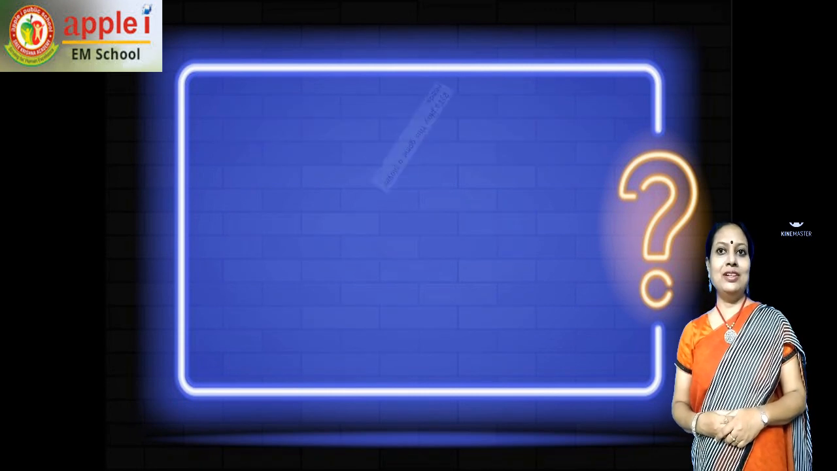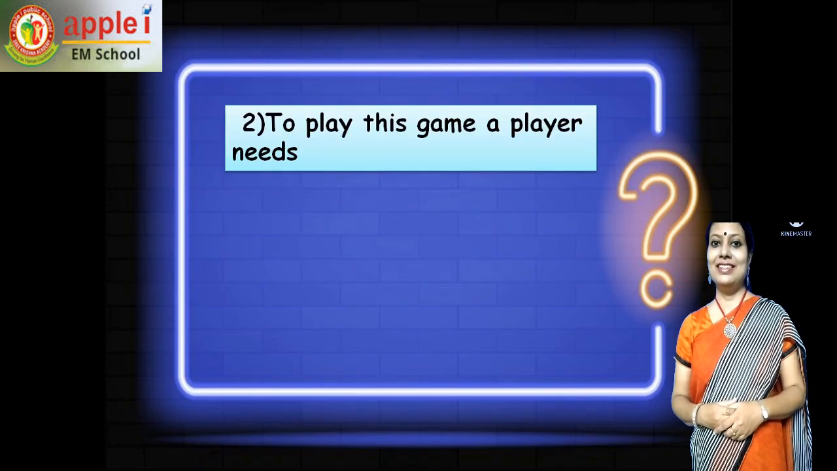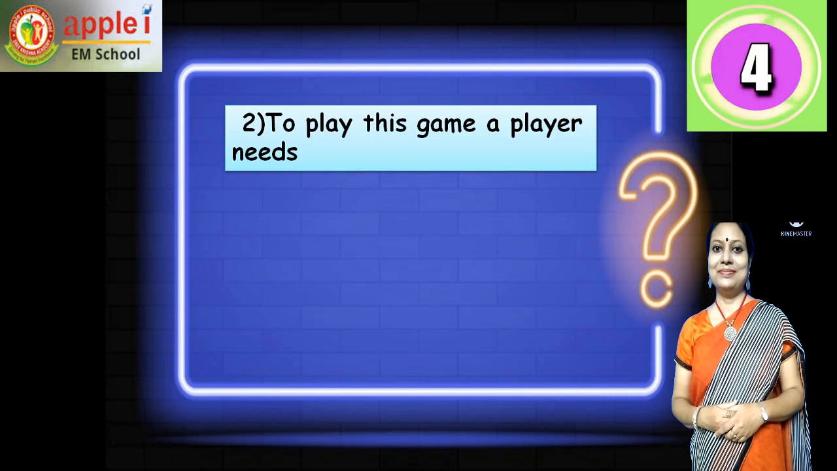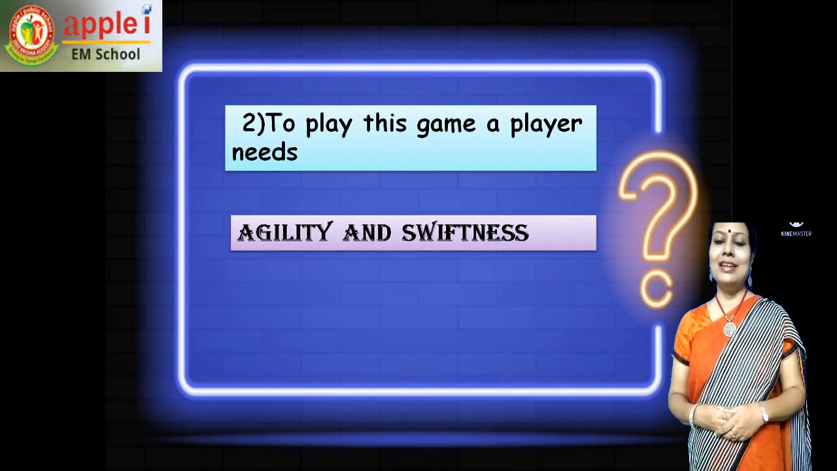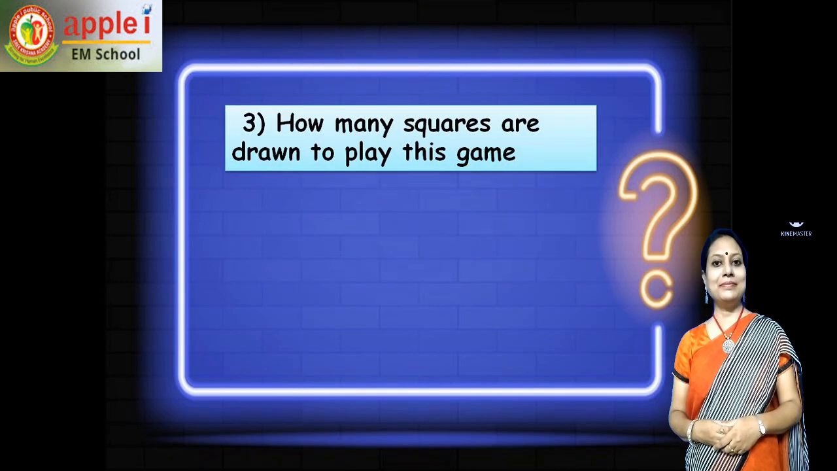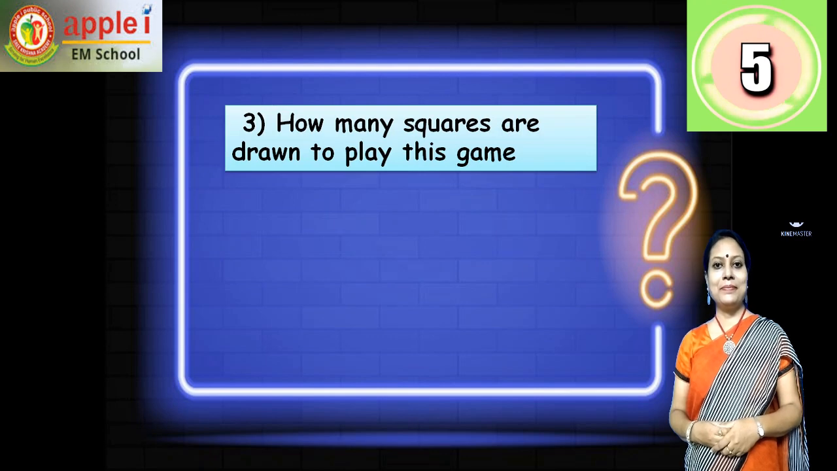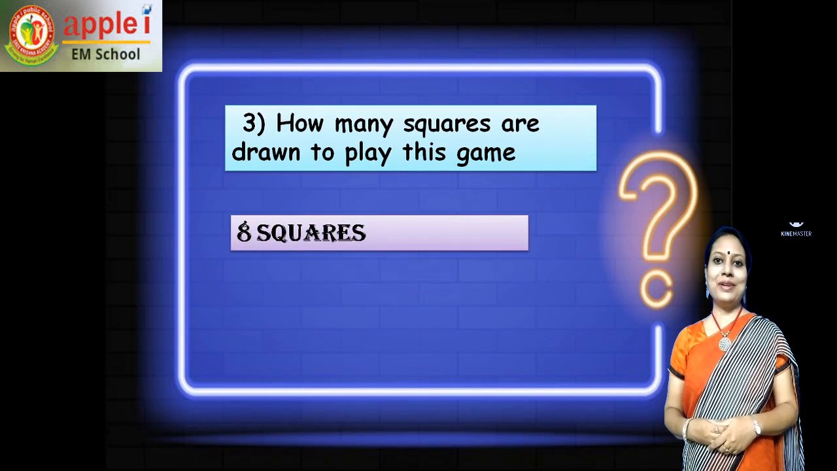Second question for you all. To play this game, what does a player need? A player needs agility and swiftness. Third question. How many squares are drawn to play this game? Yes, you are correct. 8 squares.